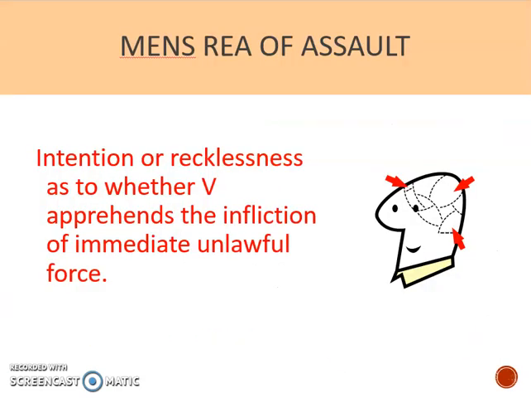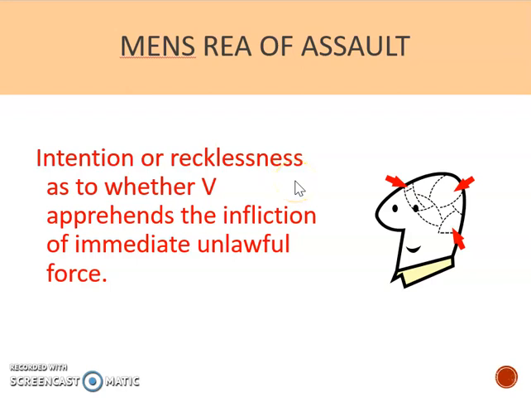The mens rea of assault is intention or recklessness as to whether the victim apprehends the infliction of immediate unlawful force. A lot of the time your defendant will be intending to scare the victim. That's the whole point. If you're pointing a gun at someone, you are trying to intimidate them. But it could be through recklessness, so you're just taking a risk that they might be scared.